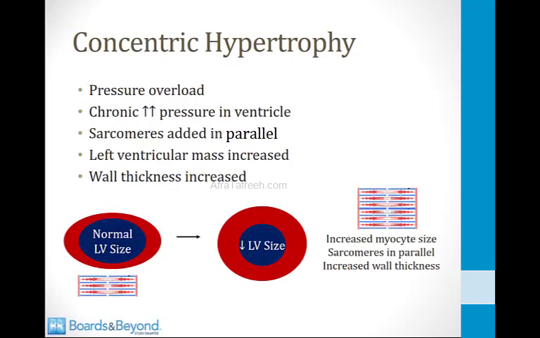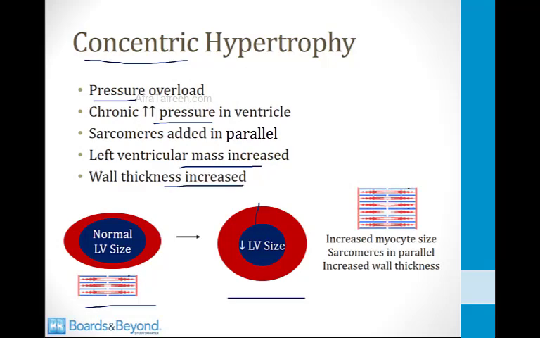The second type of hypertrophy is called concentric hypertrophy. In contrast to eccentric hypertrophy, this typically occurs when the ventricle is pressure overloaded and there are chronically high pressures in the ventricle. If you look at the drawing on the bottom of the screen here, we've once again got our normal left ventricle on the left side of the screen. In concentric hypertrophy, you get something like what I've shown in the middle of the screen. Once again, left ventricular mass is increased. However, in this case, the LV cavity size is smaller, and that's because these walls have become thicker.